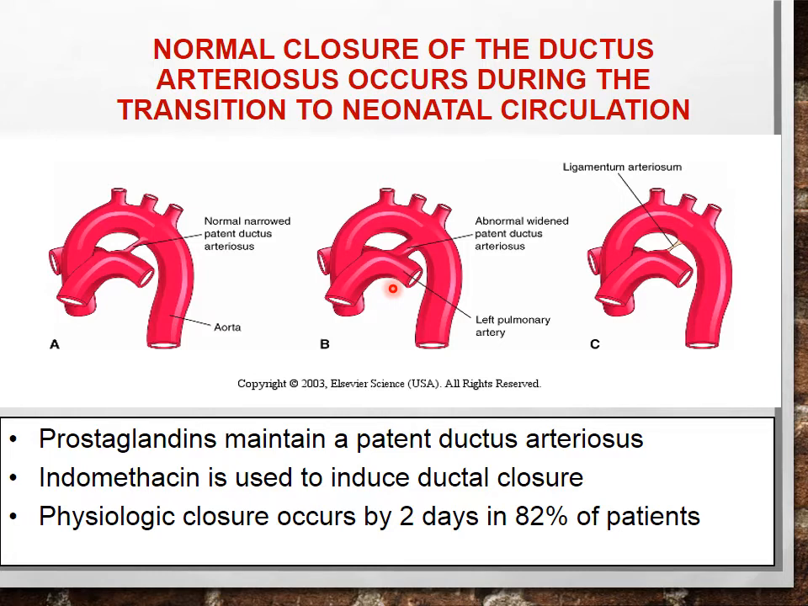If we want to make the ductus arteriosus patent, this can be induced by prostaglandins. Prostaglandin E2 can be used to keep it open. And if it is not going to close, then indomethacin is very important, which is used to induce its closure.